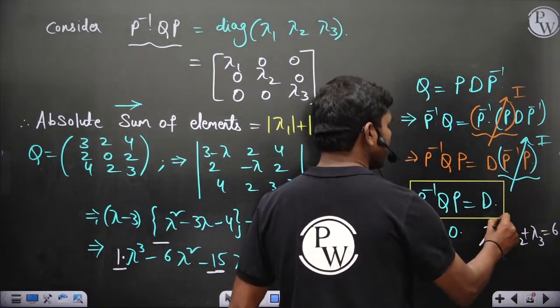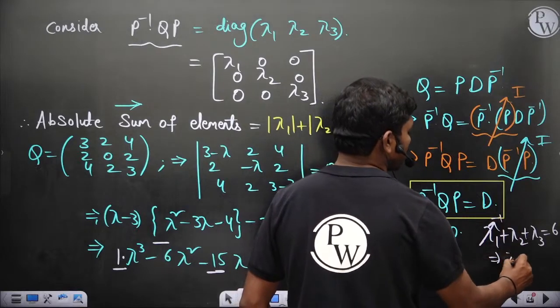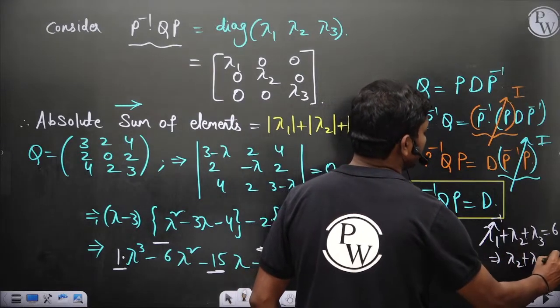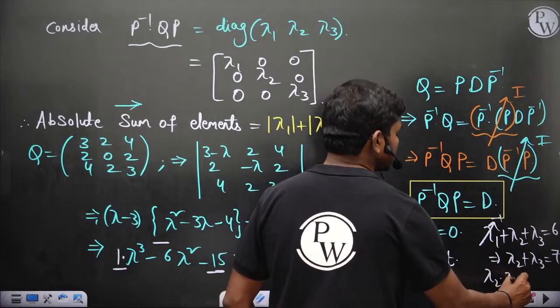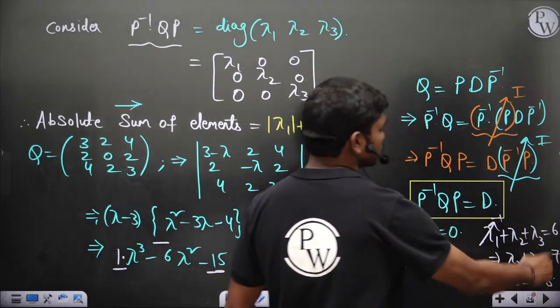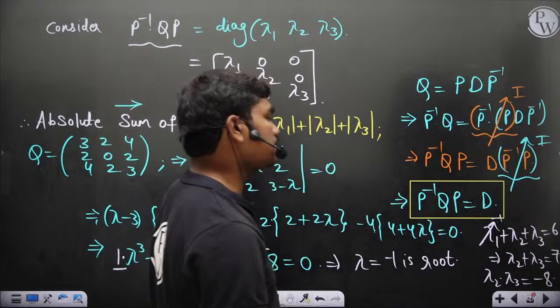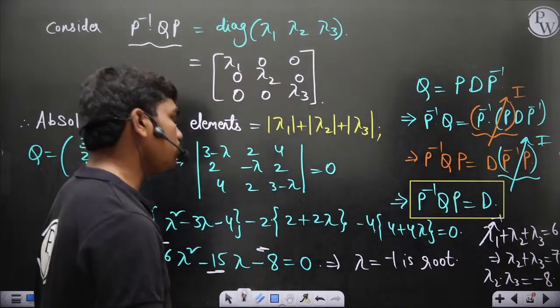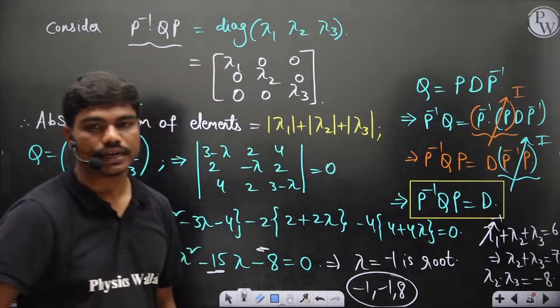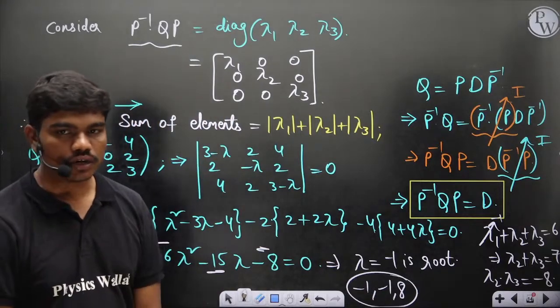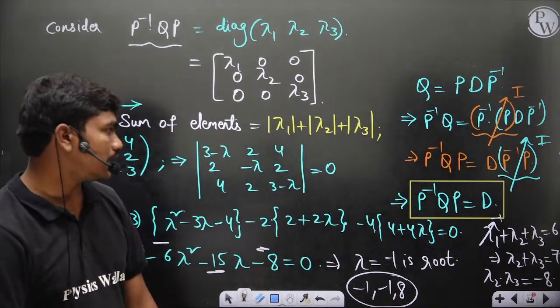Okay, one eigenvalue is minus 1, you know this. So lambda 2 plus lambda 3 should be 7. Okay, then lambda 2 into lambda 3 is equal to minus 8. So the thing which satisfies these two is 8 comma minus 1. So minus 1, minus 1, 8. These are the eigenvalues in this case. Okay, sorry, the determinant I have done wrong, so that's the reason why it has come up.